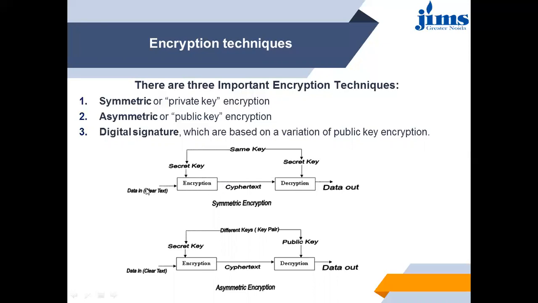So data goes into the encryption algorithm, and some secret key is there. Then ciphertext is provided. That data is encrypted into the ciphertext. Then a key is provided, that means the secret key. The same key must be provided at the receiver's end, and the data will be decrypted after providing that secret key, and data comes out. It's a very basic and simple example of this.